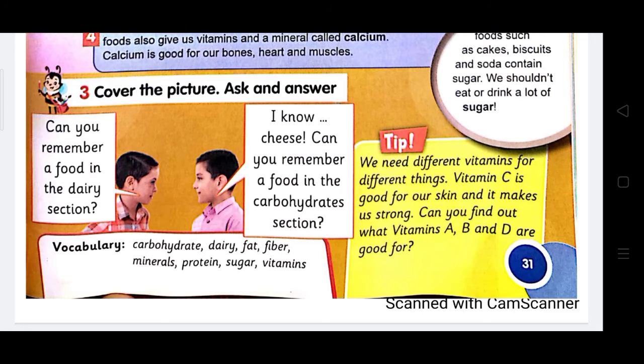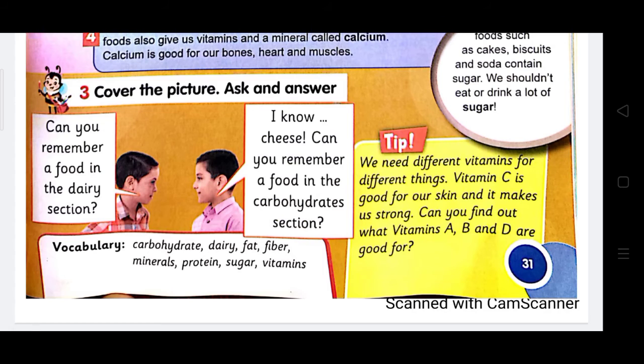Let's talk about this tip. We need different vitamins for different things. Vitamin C is good for our skin and it makes us strong. Can you find out what vitamins A, B, and D are good for? You can get it yourself.